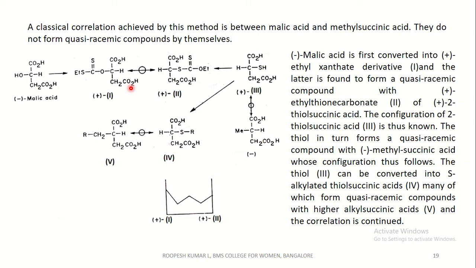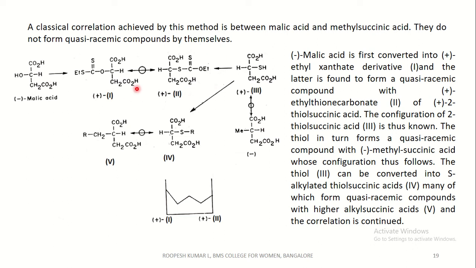The latter is found to form a quasi-racemic compound with ethyl thionocarbonate. This is an ethyl thionocarbonate.